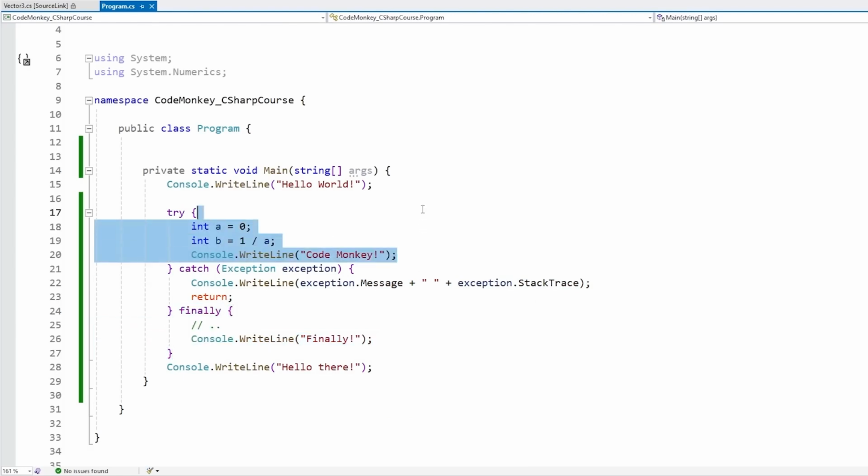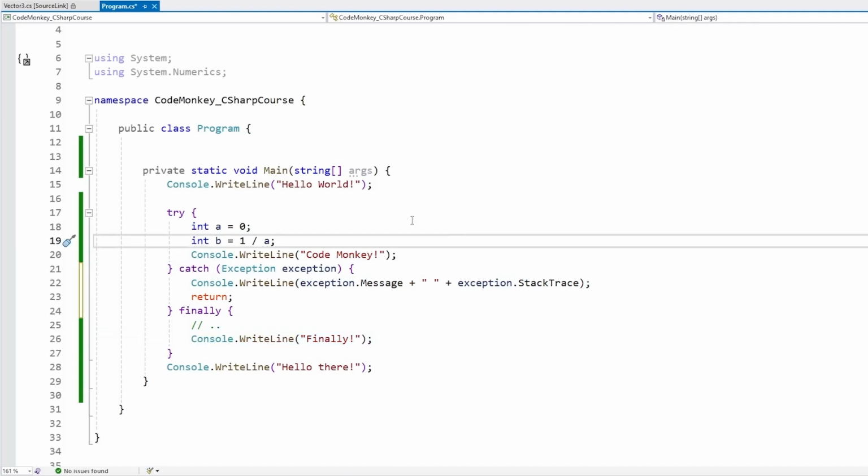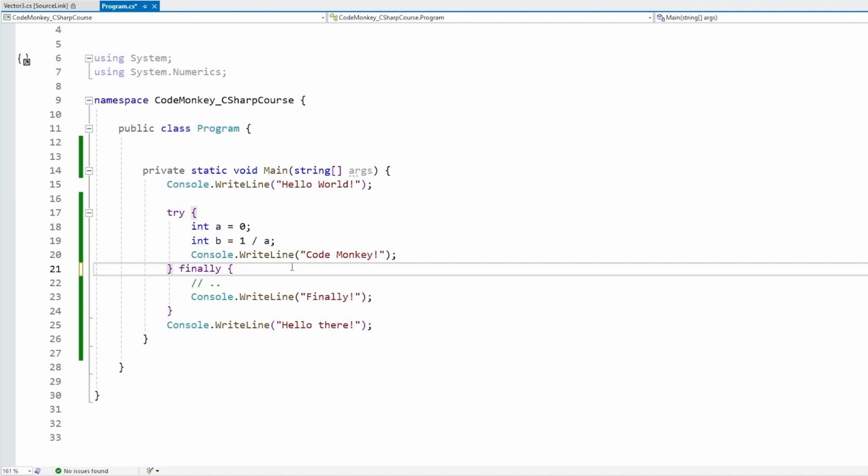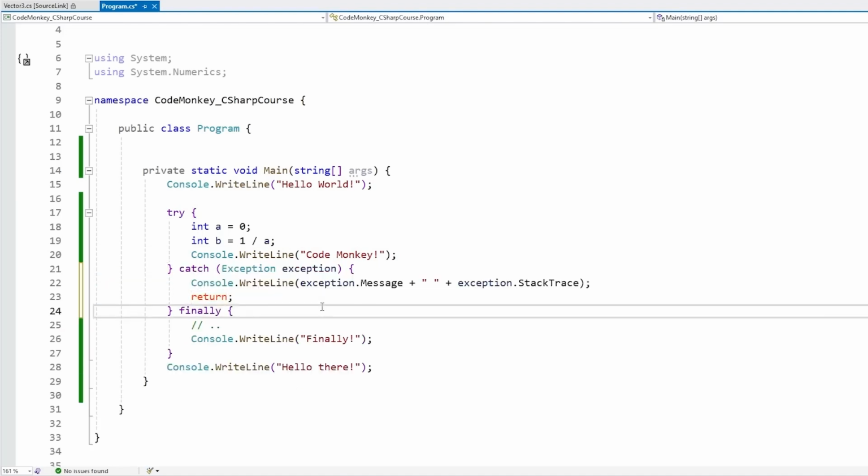For example, if over here on the try you were opening up some file for reading, you want to make sure that if you do open up the file, even if there's any kind of errors, you want to make sure you do clean it up. Also, by the way, you don't need to add the catch, so you can just do a try finally, and yep, this also works. Okay, so this is how we can catch exceptions.